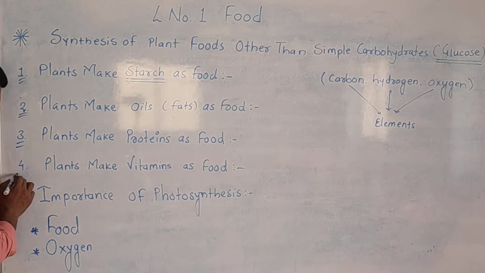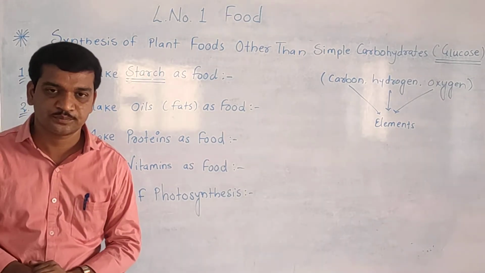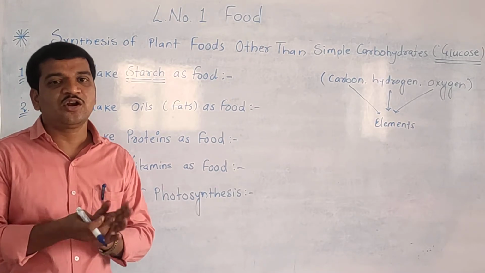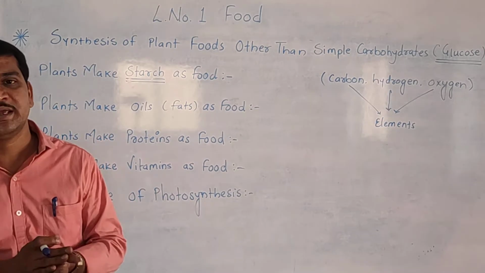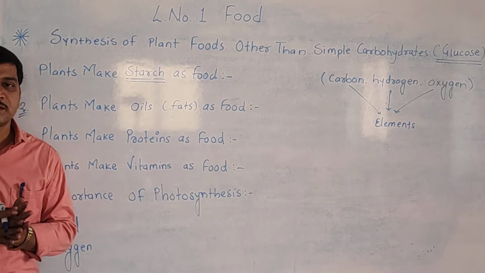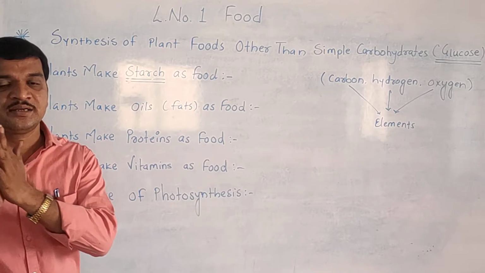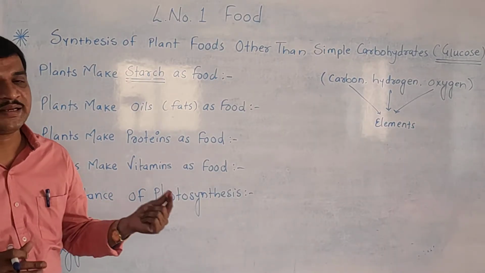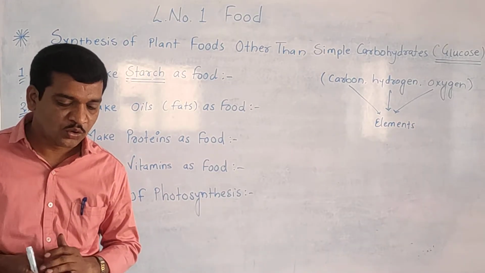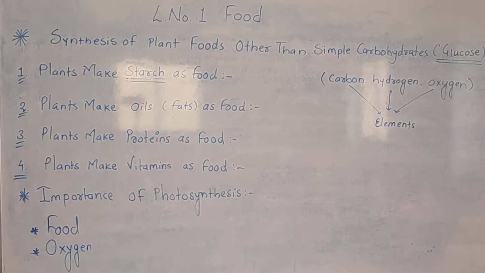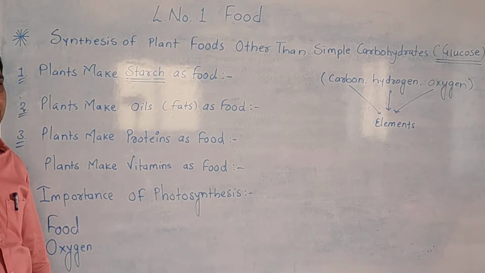Okay. Now next one, plants make vitamins as a food. See, we cannot make the vitamins, but plants can make the vitamins. If you eat the different kinds of vegetables and fruits, our body can get the vitamins. Okay, so this is about the synthesis of plant foods other than the simple carbohydrate food.